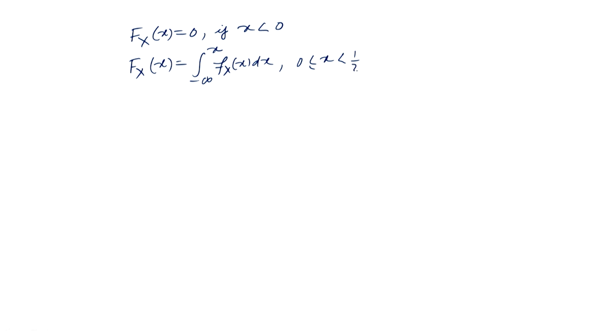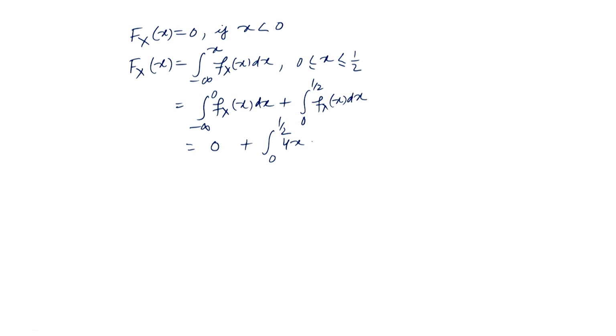So we will have the integral from minus infinity to 0 of f_X plus the integral from 0 to x of f_X. The first is 0 because f_X is 0 over minus infinity to 0, and from 0 to x it is given by 4t dt, which is 2t square, from 0 to x. So this is 2x square.